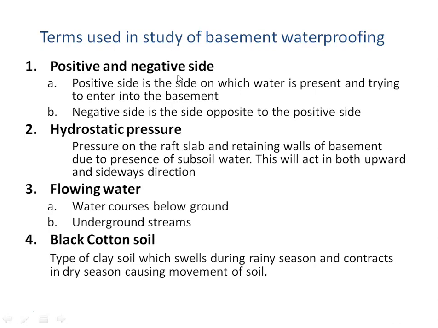Now the next point which we are going to see is the terms used in the study of basement waterproofing. The first term which we are going to use is positive and negative side. The positive side is the side on which water is present and it is trying to enter into the basement, while the negative side is the side opposite to the positive side. It is always a good idea to do the waterproofing from the positive side, so that the water does not come into the structure at all, and therefore the structure is not damaged.